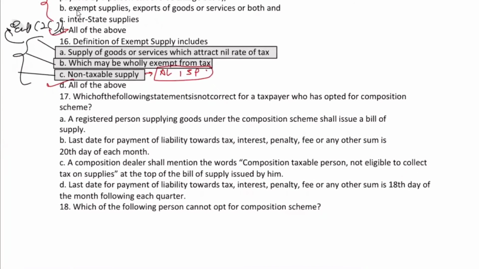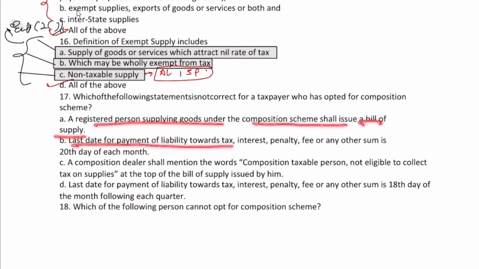Okay, fine. Now the next one, a good one. Which of the following statements is incorrect for a taxpayer who has opted for the composition scheme? Incorrect. A registered person supplying goods under the composition scheme shall issue a bill of supply.